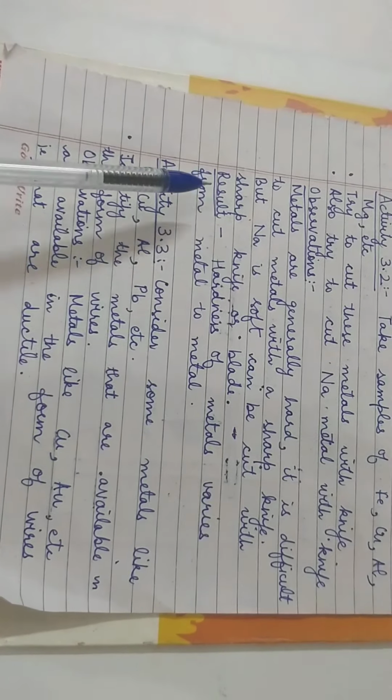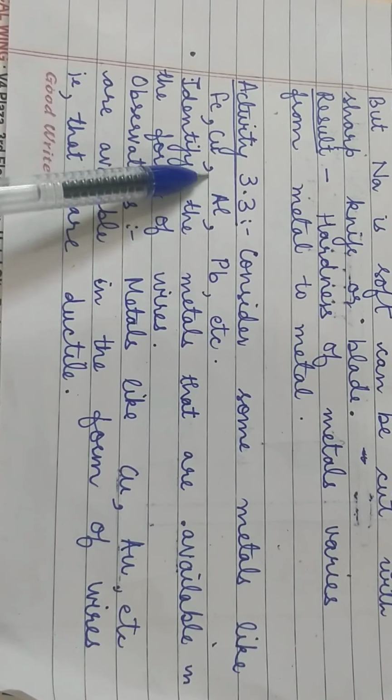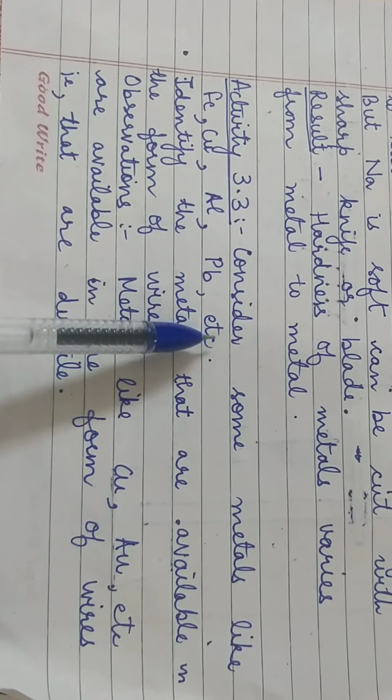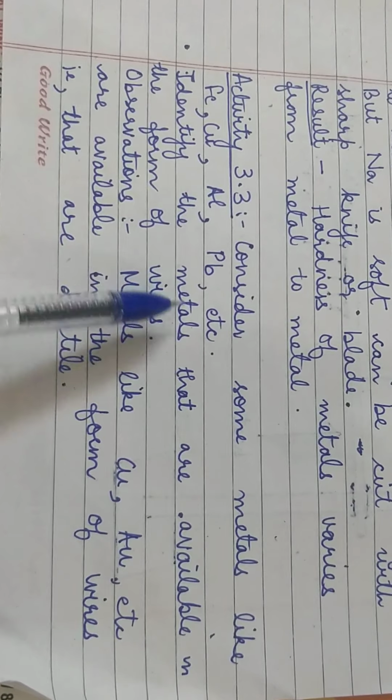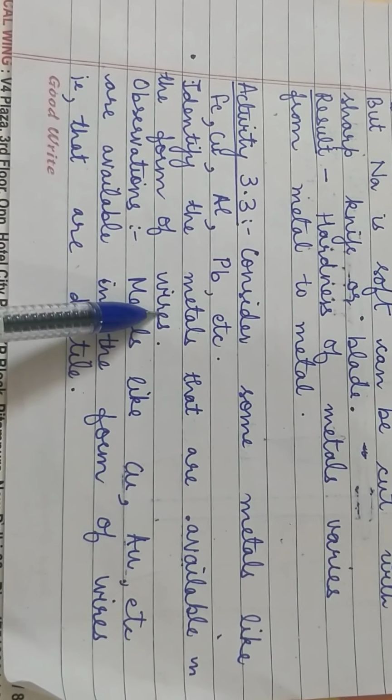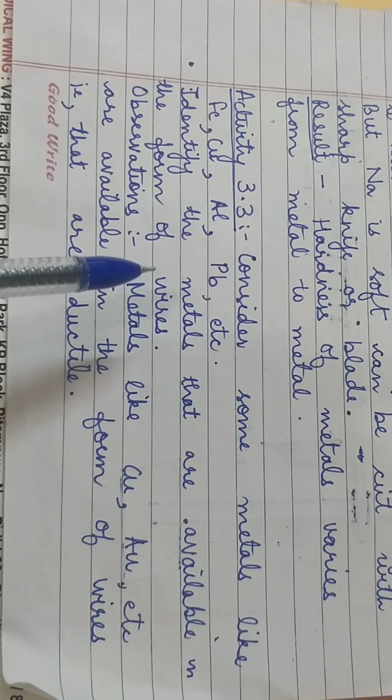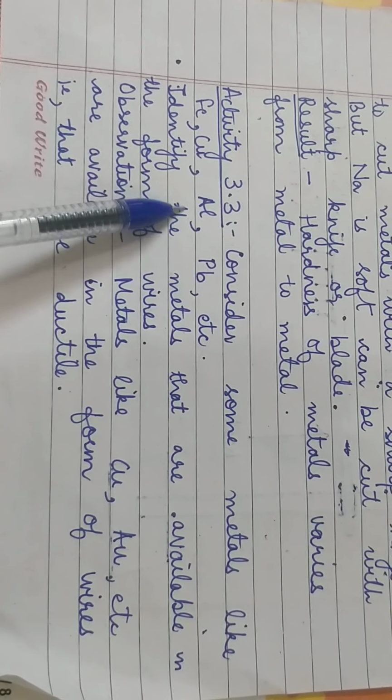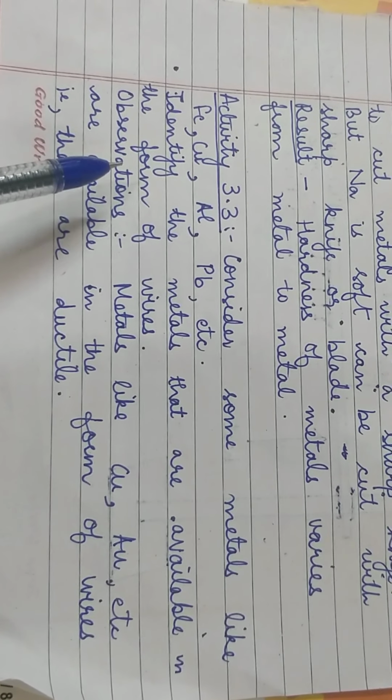Now children, next activity, activity 3.3. I am going to study another property of metals, the ductility property. I have taken some metals like iron, copper, aluminium, lead, etc. Now identify the metals that are available in the form of wires. Children, you must have seen aluminium wires and copper wires being used in daily life.